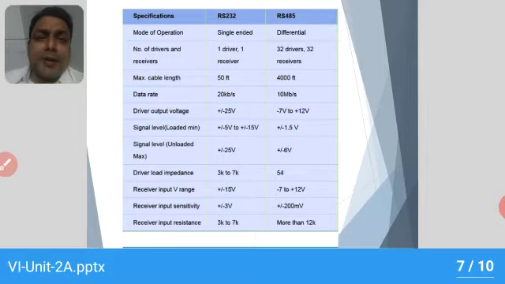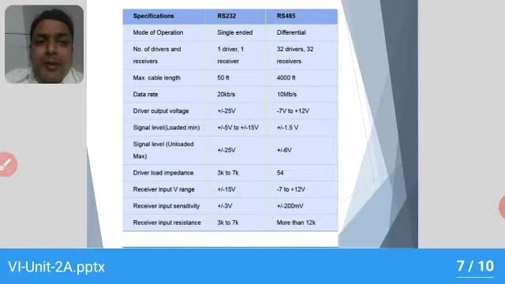Here, the maximum cable length is 50 feet in RS-232, and in the case of RS-485 the range is up to 4000 feet. In RS-232 the data transfer rate is 20 kilobytes per second, whereas in RS-485 it is 10 Mbps. That means in RS-232 it is only 20 kilobytes per second, whereas in RS-485 it is on the order of 10 MB per second. That means we have a high data transfer rate.